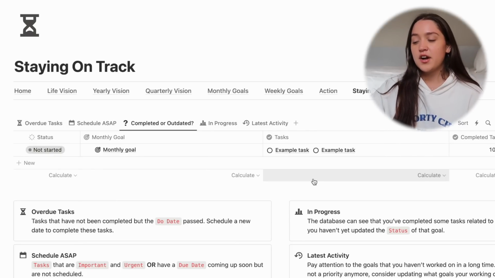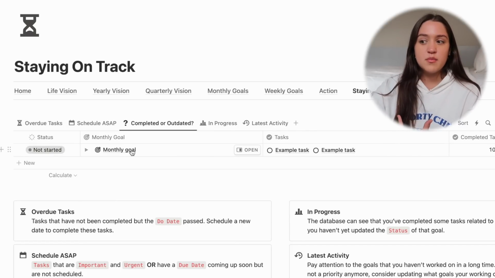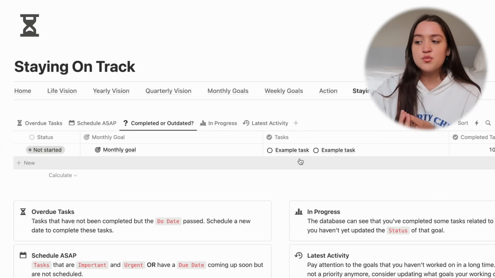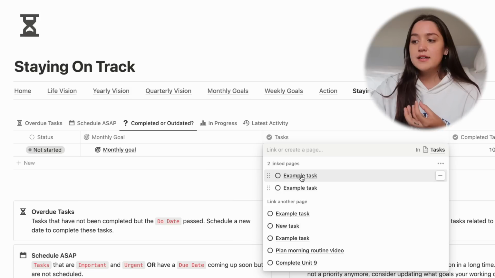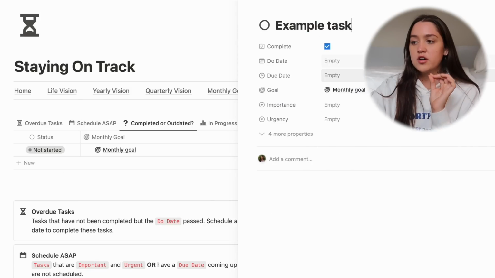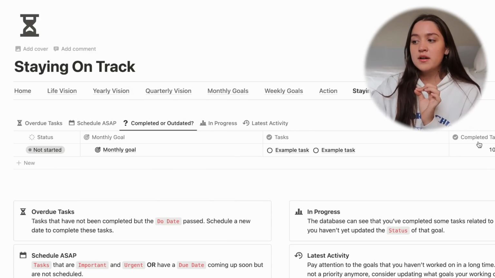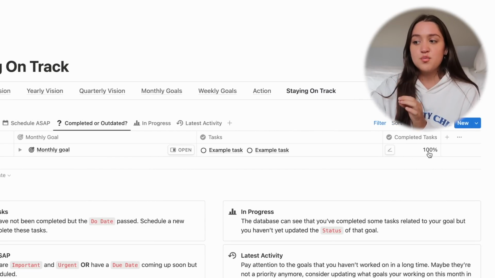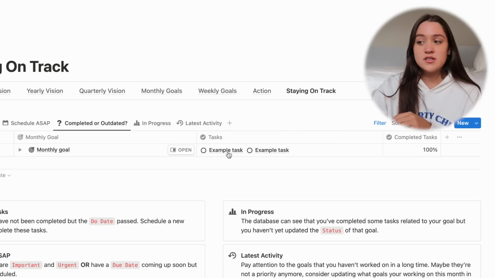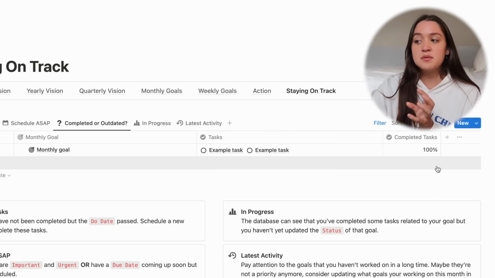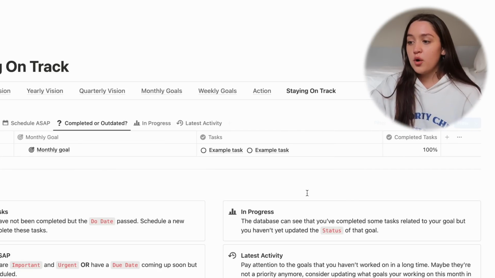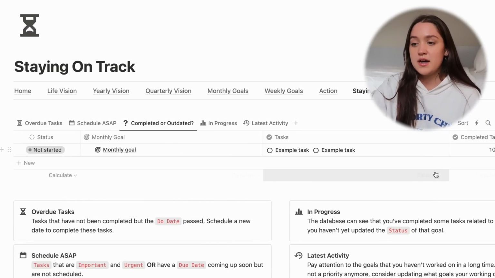So this view shows you both a database error that you can check and also a personal error that you can check. So the database error that it shows you is, imagine you have a monthly goal and that monthly goal is related to some specific tasks, and these tasks, if you check them, they are checked as done. So it automatically says that all your tasks are 100% done. If one of these tasks wasn't done, it would automatically show you that the completed tasks is 50%.